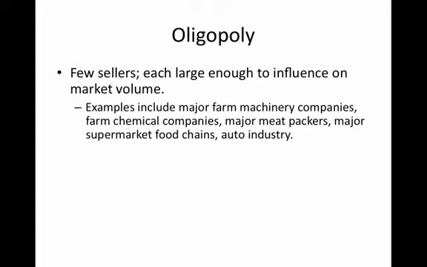Now within agriculture and the food industry, examples where we might have oligopoly power, that is a few sellers who can exert what's called market power, include major farm machinery companies, farm chemical companies, major meat packers, major supermarket chains. Outside of the agricultural industry, the auto industry is often viewed by some as an oligopolistic market.